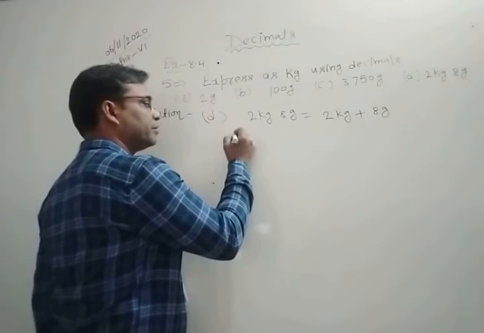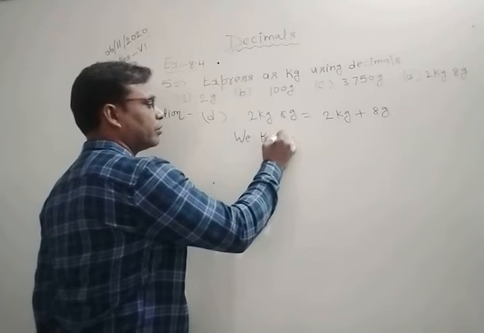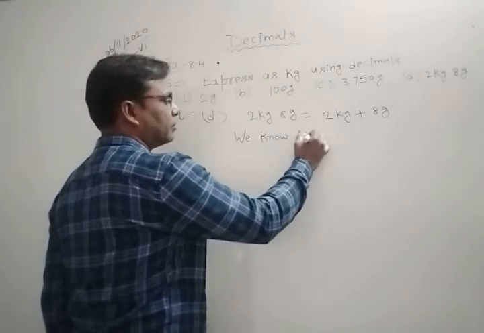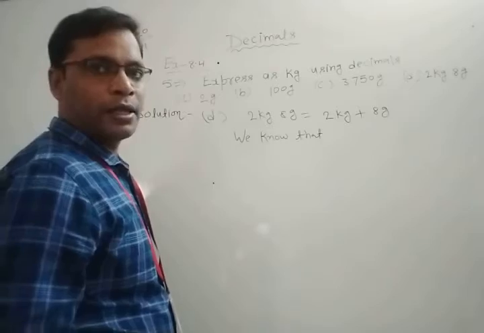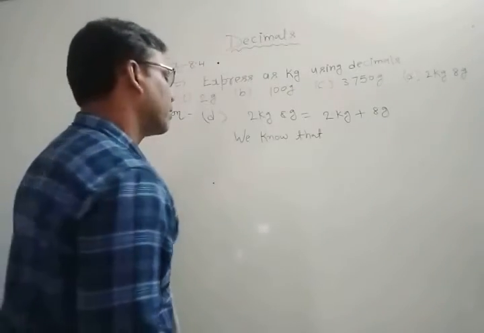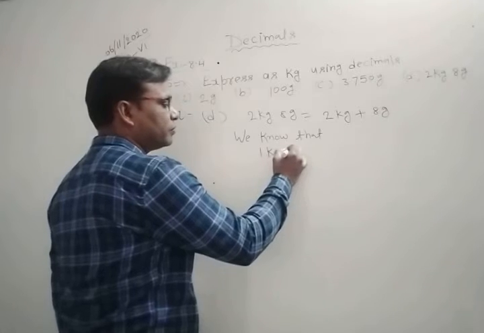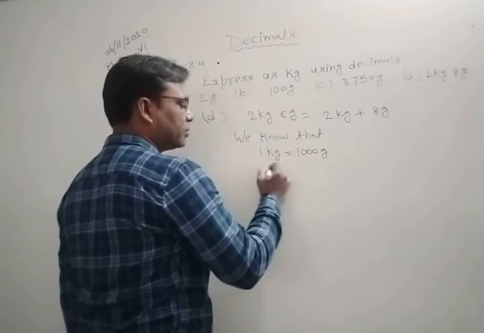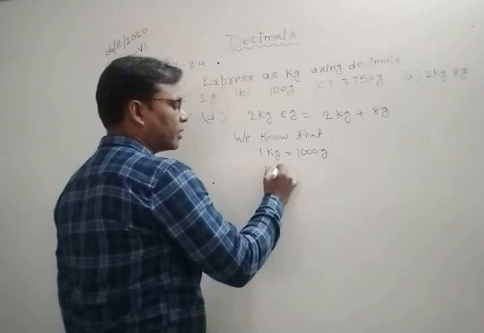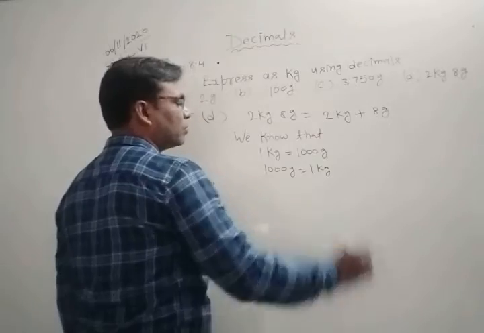So you can write here, we know that. What you know that? 1 kilogram is equal to 1000 gram, or 1000 gram is equal to 1 kilogram.